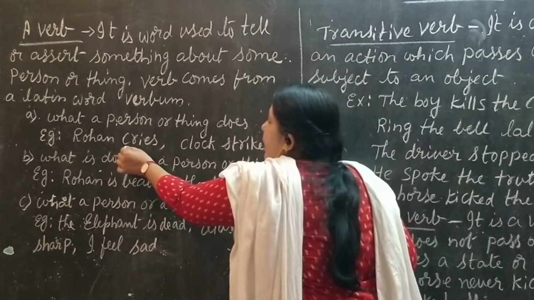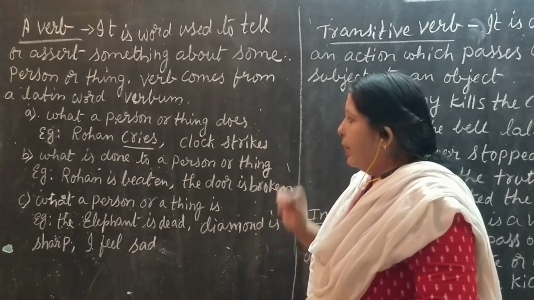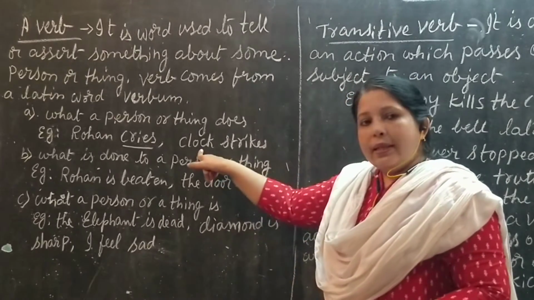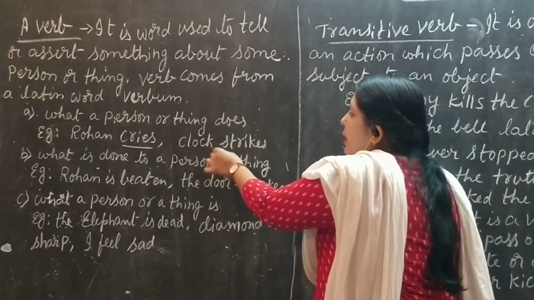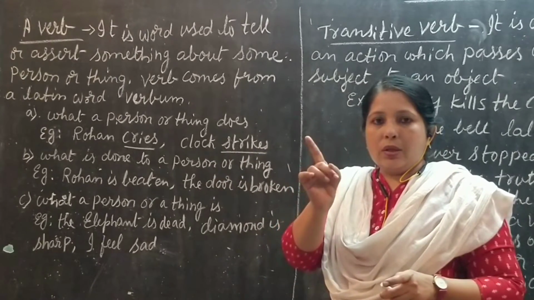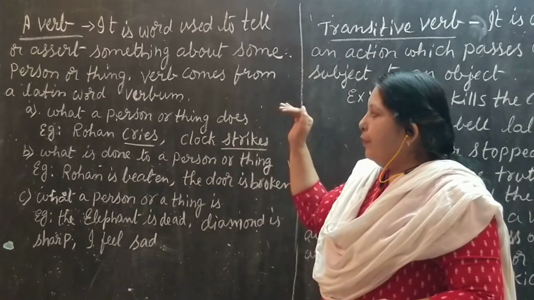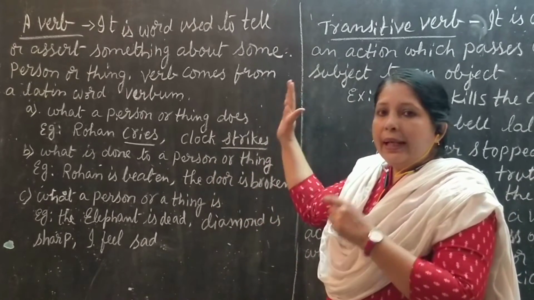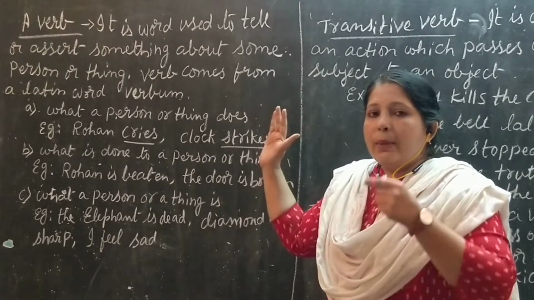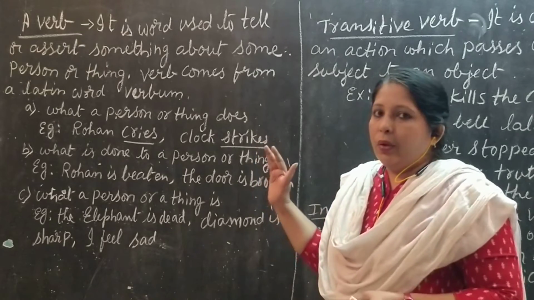Rohan is crying. So this word in this sentence is the verb. Clock, it is a non-living thing. What is it doing? It strikes. Clock strikes one, clock strikes two. We say it in the same way. So the first form says about a person or a thing, what it does.